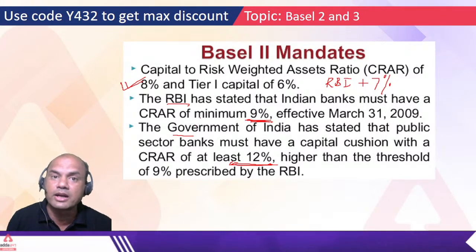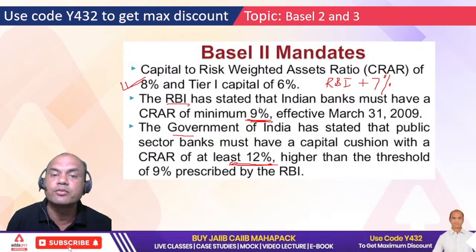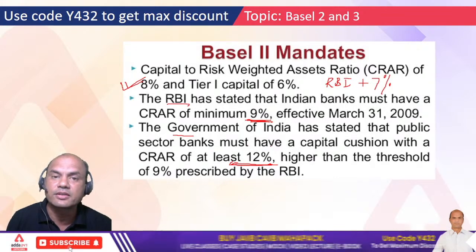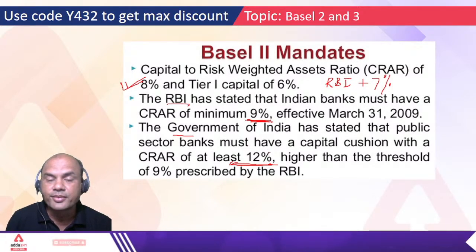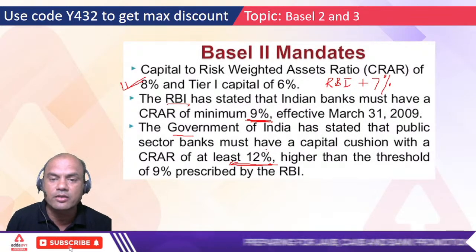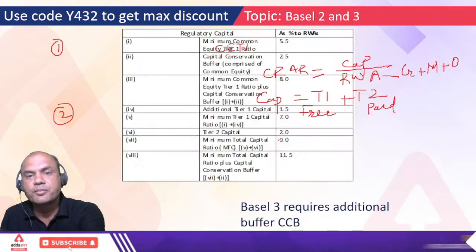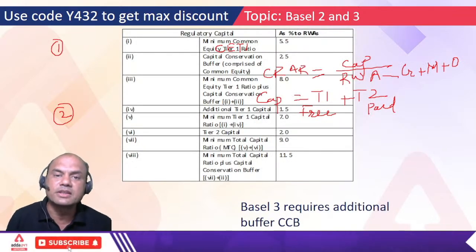And what have they mandated? You have to keep this CRAR at 12%. Let RBI say 9%, we should maintain 12%. So this is huge, and this is good for all the public sector banks. If you maintain a CRAR of 9%, then you are the safest ones, right? Next. Now we come to this slide. See this.